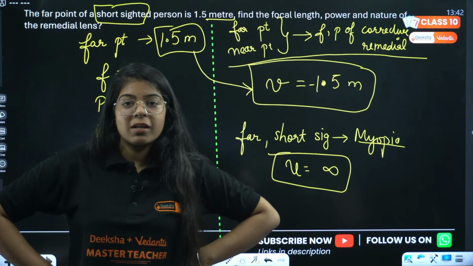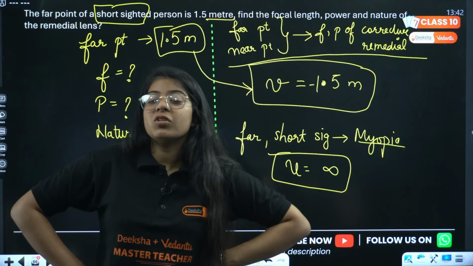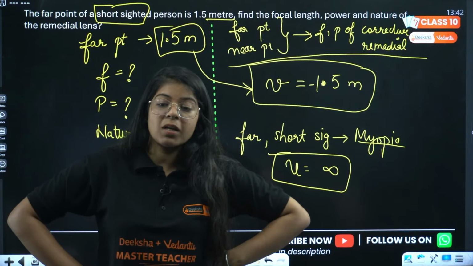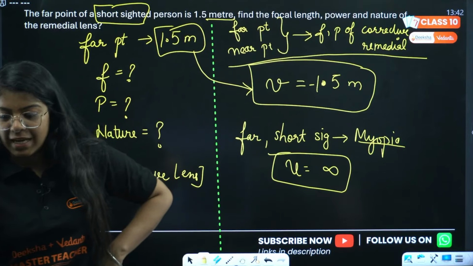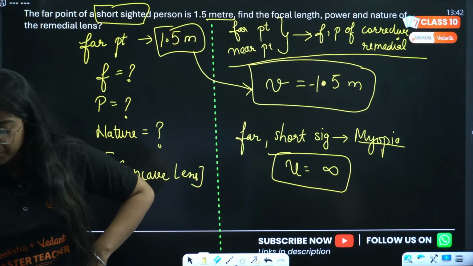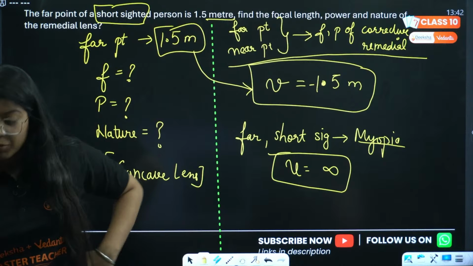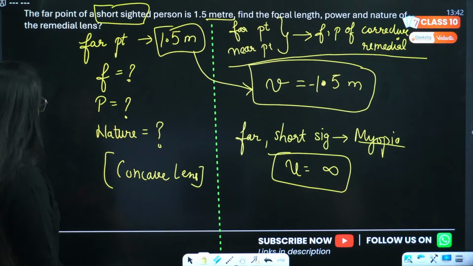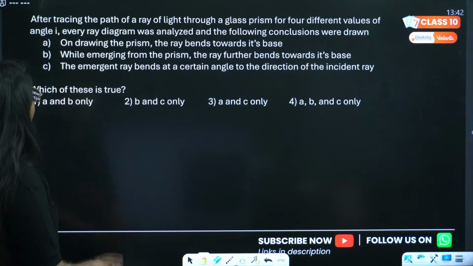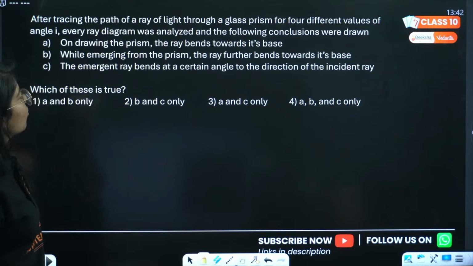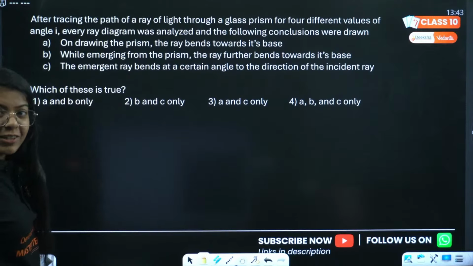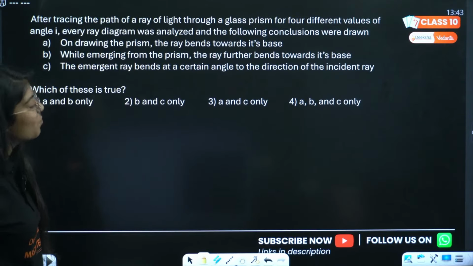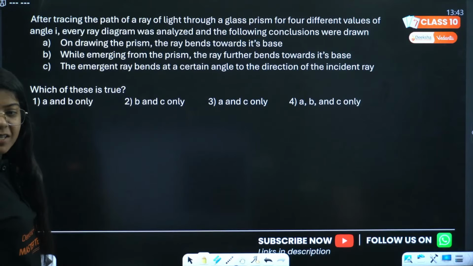Right now we are doing the numericals of the chapter Human Eye. This is a small chapter, but we should not miss it, okay? Because it will give us some numericals, right? Okay, let's move on to the next. We have, after tracing the path of a ray of light through a glass prism, although I haven't taught you glass prism right now in this session, but I know you are smart kids, so do it, okay?